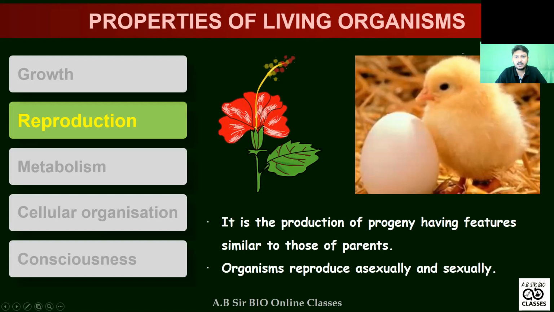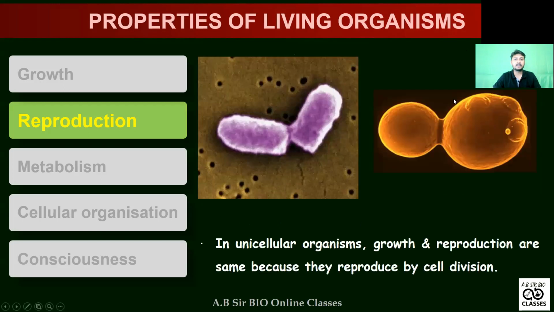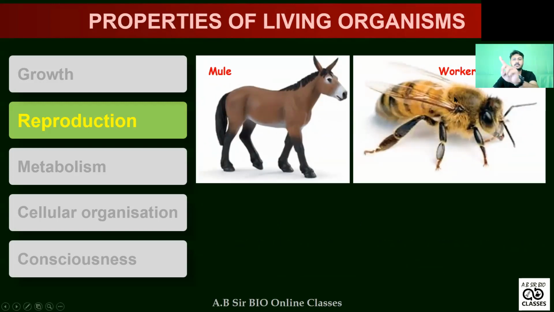That is what we actually see in living organisms. But some examples are given in the NCERT, like whatever you are seeing in that presentation, the mule, the worker bees, the infertile bees.